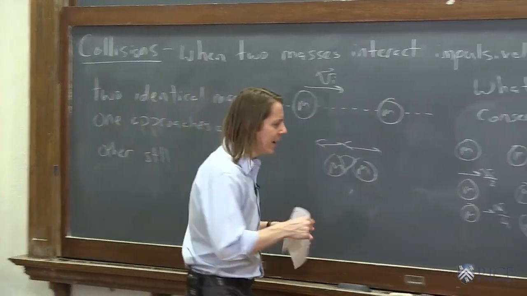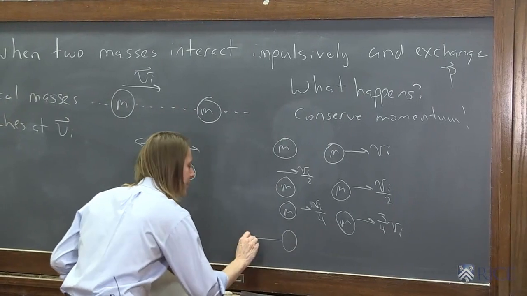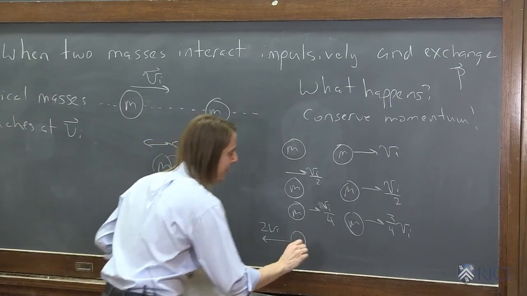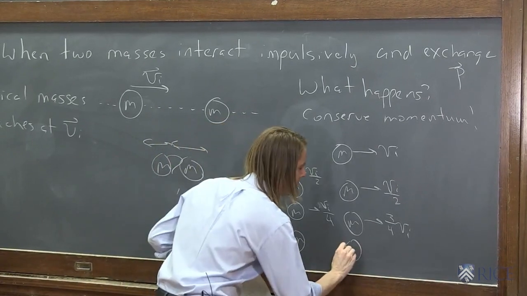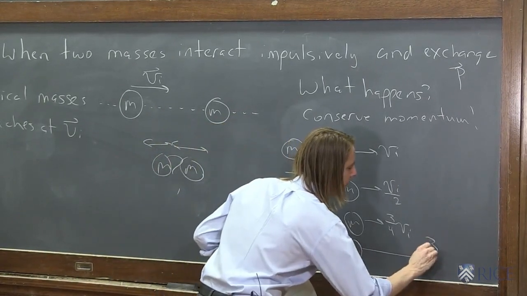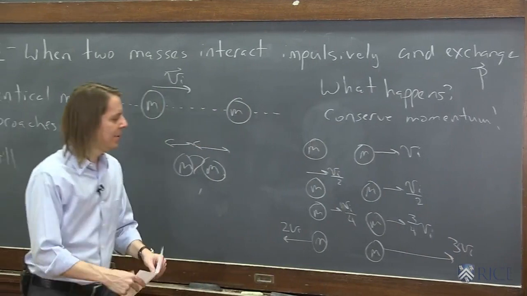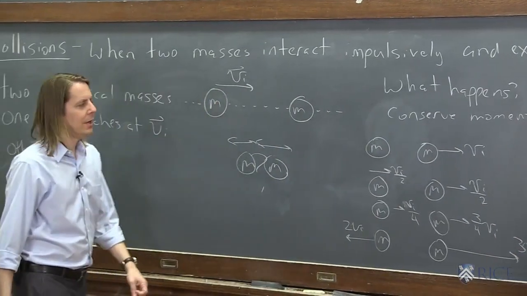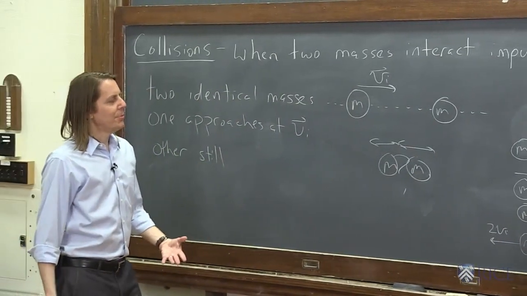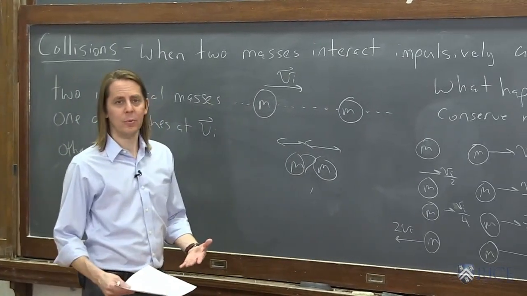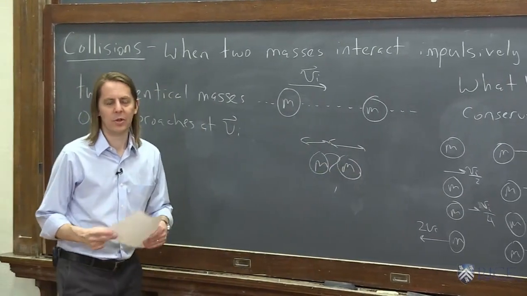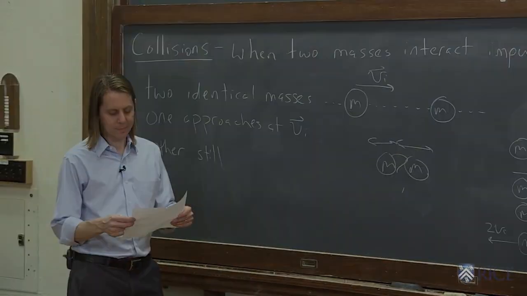You could even have this one bounce backwards at 2vi, as long as this one bounces forwards at 3vi. Because then the final momentum would be m times vi. So as you can see, conserving momentum is important, but it's not enough. We need more information to decide which one of these is going to happen.